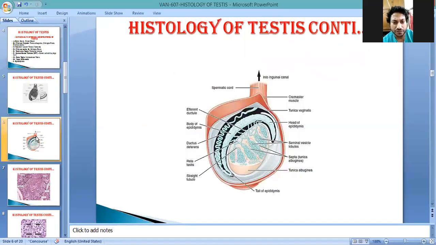This is a clear picture of the different layers of the testis, from the tunica vaginalis onward. The septa divide the testis into different lobules.